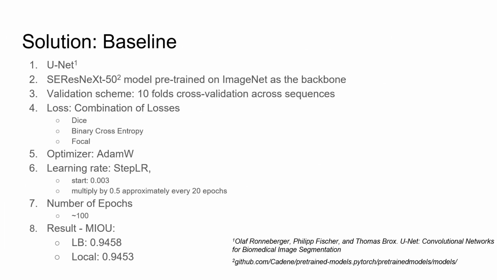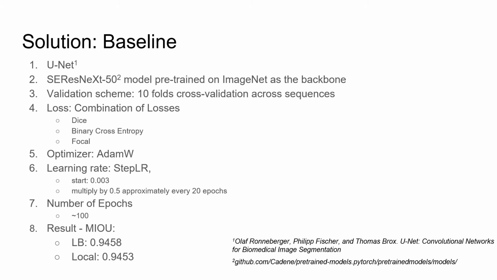For the baseline, we used the U-Net architecture and took the SE-ResNeXt 50 pre-trained on ImageNet as its backbone. To evaluate our model, we used a 10-fold cross-validation across video sequences. We set AdamW as the optimizer, and for the loss we took a combination of focal, dice, and binary cross-entropy losses with equal weights. Starting from 0.003, we updated the learning rate by multiplying it by 0.5 every 20 epochs and trained our network for approximately 100 epochs.